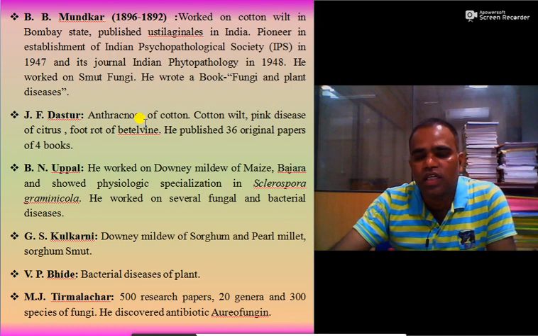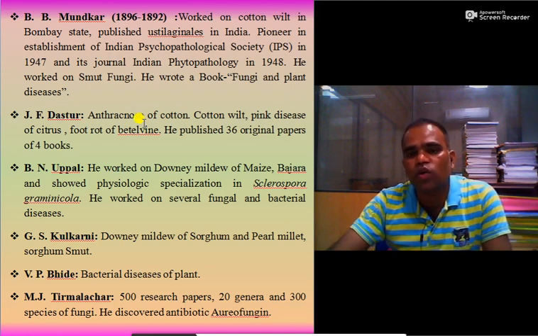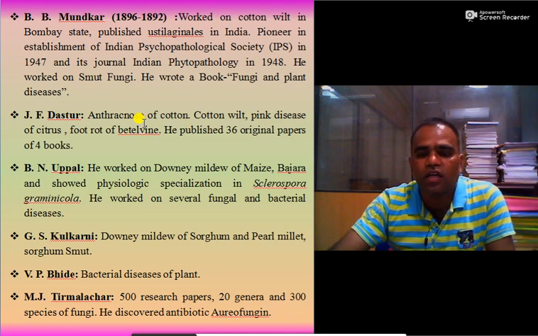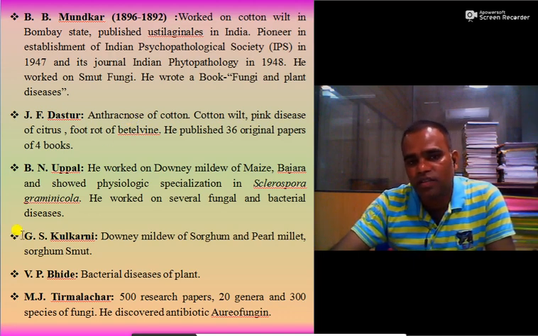Then J.F. Dastur studied anthracnose of cotton, cotton wilt, pink disease of citrus, and foot rot of betel vine. He published 36 original papers and 4 books. B.N. Uppal worked on downy mildew of maize and bajra and showed physiological specialization in Sclerospora graminicola. He worked on several fungal and bacterial diseases.